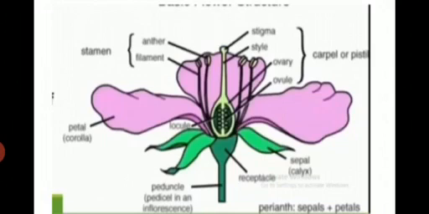Here we are showing the diagram of a beautiful flower, showing the parts of the flower: petals, sepals, anther, filament, stigma, style, ovary. So the male part is known as anther and the female part of the plant is known as stigma. Pollination happens when a pollen grain is transferred from the anther, which is the male part of the flower, to the stigma, which is the female part of the flower.